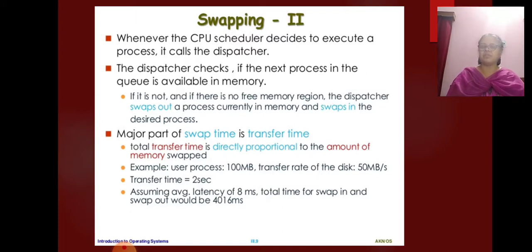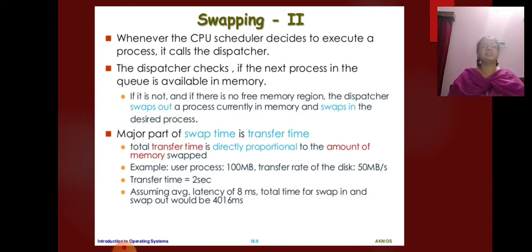The major part of swap time is transfer time. Total transfer time is directly proportional to the amount of memory swapped. If we have a computer system, say with 4 GB of main memory and a resident operating system taking 1 GB, the maximum size of a user process is 3 GB.